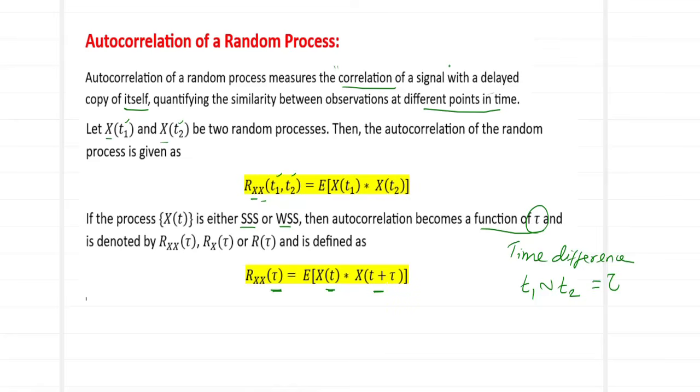So what happens now with the time difference? One time parameter is t plus tau, the second time parameter is t. When I subtract the smaller from the bigger, what I am left with is tau. So if you compute it as a function of tau, you write X(t) times X(t plus tau), and we notice that the difference between the two time parameters gives us the input value, which is equal to tau. This is how we define the autocorrelation of a random process.